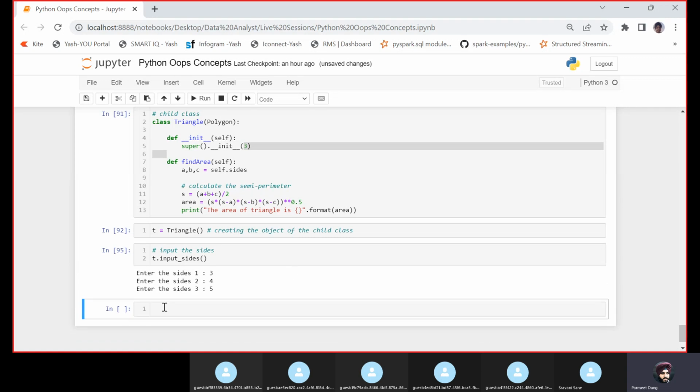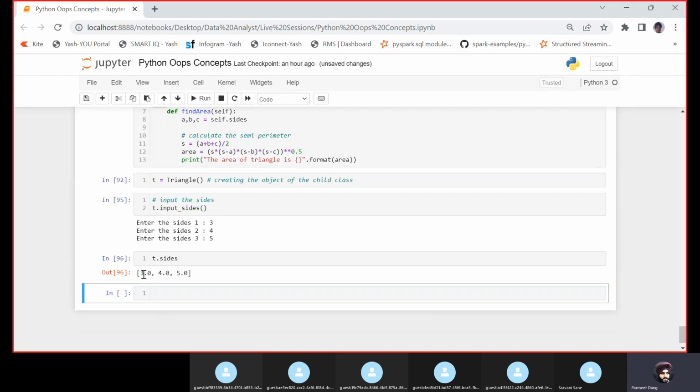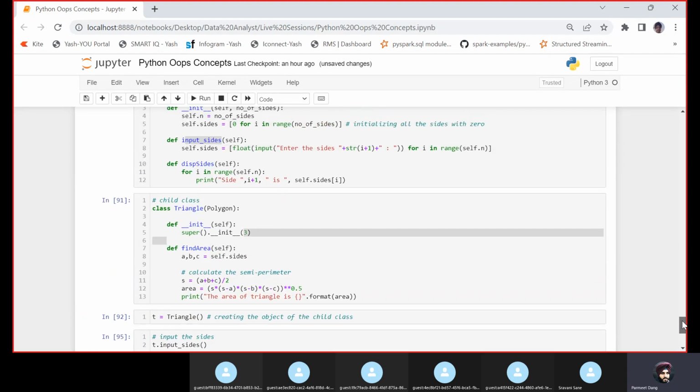Okay, so now if I call t dot sides, you would see now the value is 3.0, 4.0 and 5.0. Why? Because when we call this function input sides, it has replaced that 0 self dot sides where we initialized with 0, 0, 0. That is now been replaced with the user entered input.